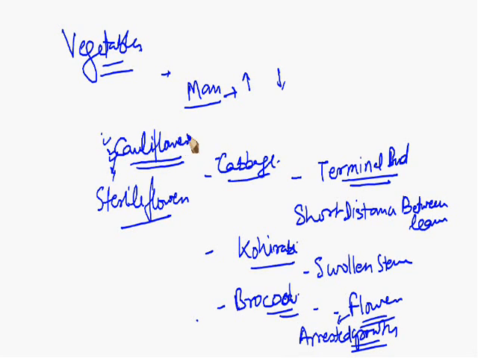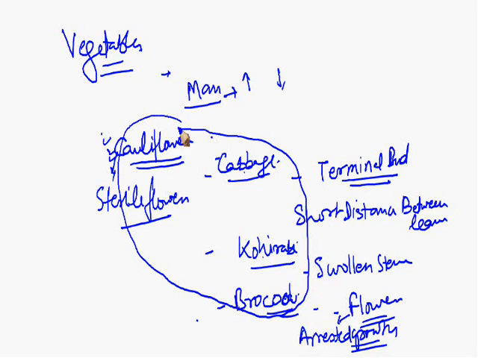So you can see man has selected different beneficial parts of the same species for his own benefit, for the purpose of eating: cauliflower, cabbage, kohlrabi and broccoli. So this is how we can consider that evolution has taken place in plants as well as in animals. If we compare the DNA of different species, then we can directly estimate how much DNA has changed during the formation of these species. It means if a species forms from an original species, there is a chance that the genetic material, meaning the DNA, has changed.